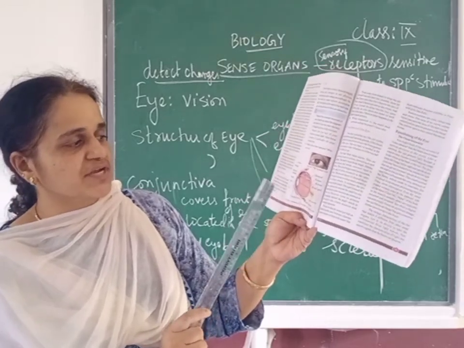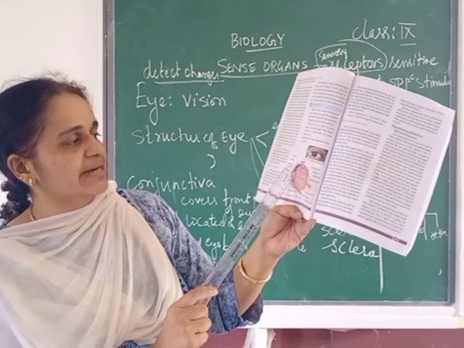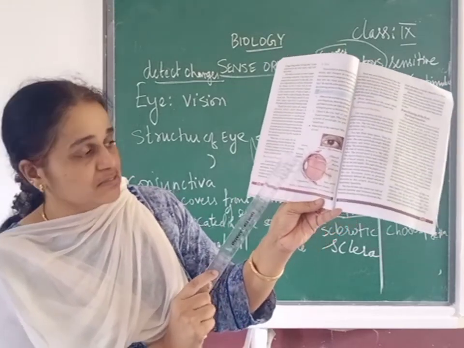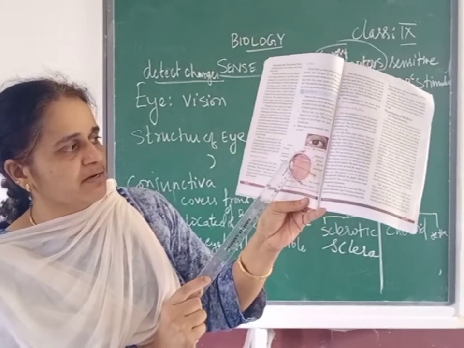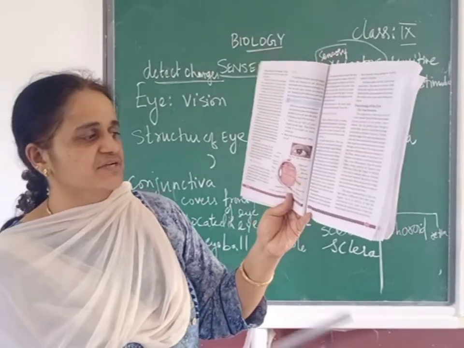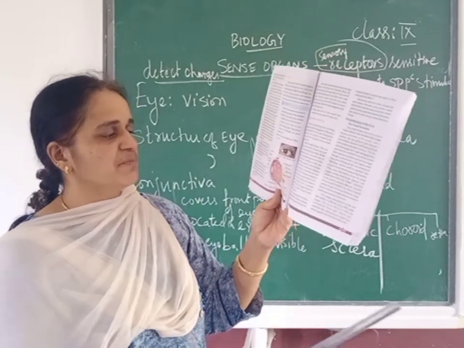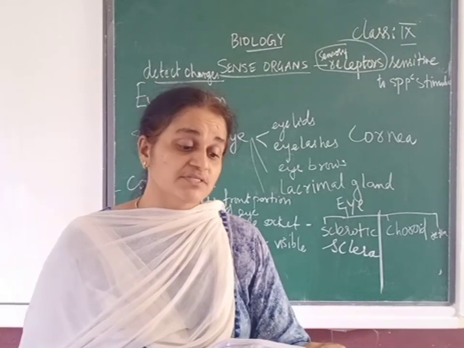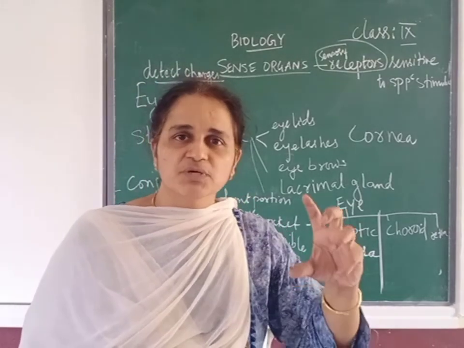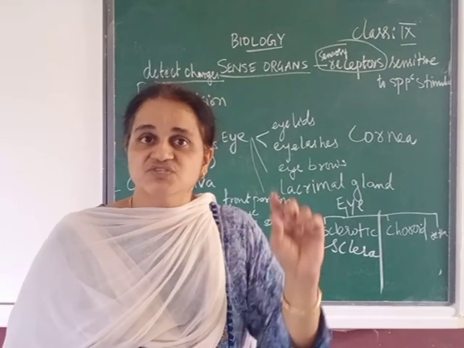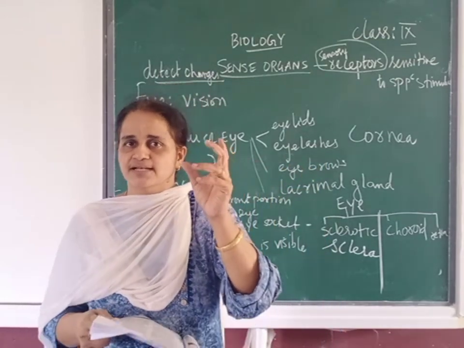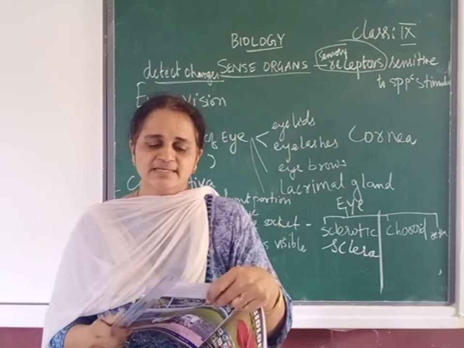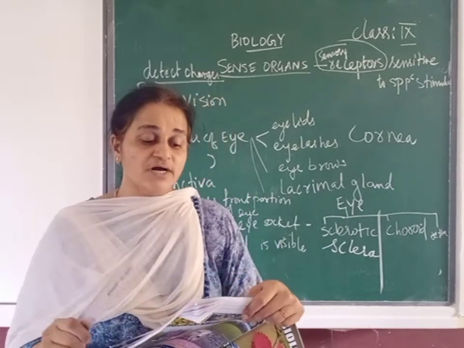Now why is this chamber divided? Because there is one lens there which divides. This white area is the lens. This lens divides it into 2 chambers, aqueous chamber and vitreous chamber. Aqueous chamber is filled with water-like fluid, whereas vitreous chamber is filled with jelly-like fluid. Aqueous, water. Vitreous, jelly-like. You know jelly. You have seen jelly, no? Jelly fruit.